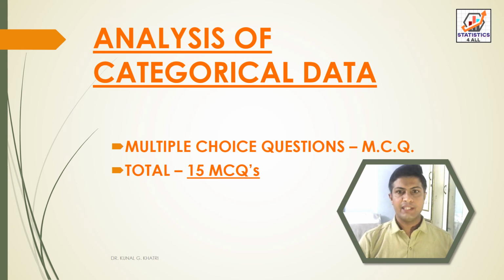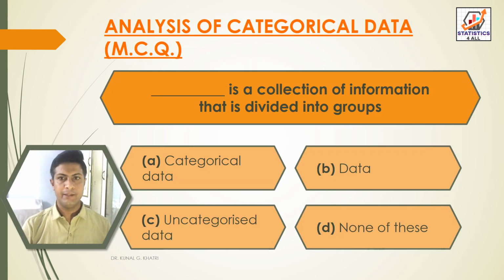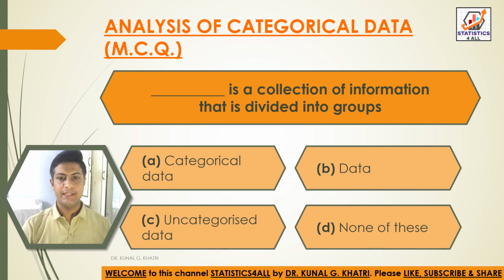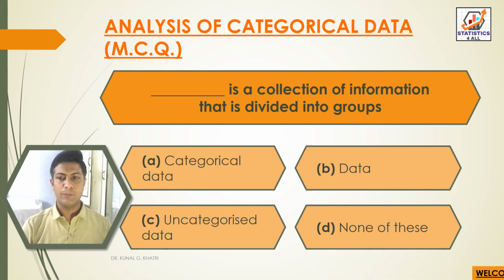Analysis of categorical data. Multiple choice questions. Total 15 MCQs. First question. Dash is a collection of information that is divided into groups. Option A, categorical data. Option B, data. Option C, uncategorized data. And option D, none of these. So here we have answer option A, that is categorical data is a collection of information that is divided into groups.